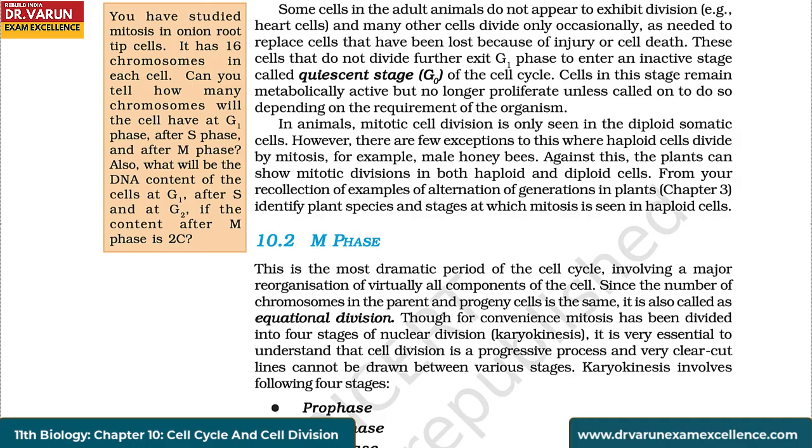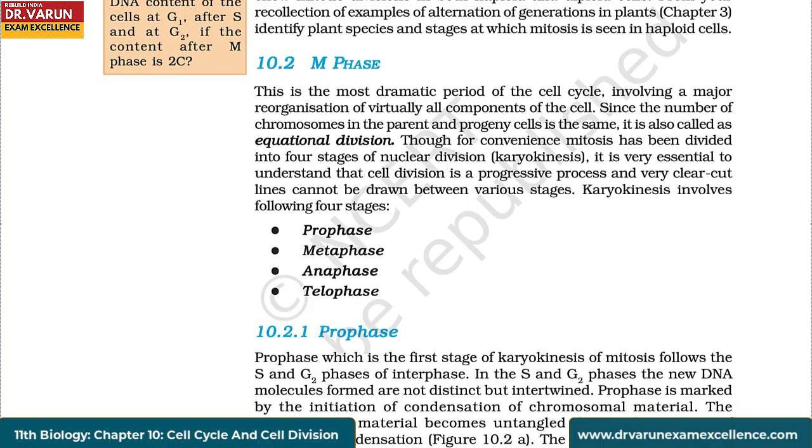From your recollection of examples of alternation of generations in plants in chapter 3, identify plant species and stages at which mitosis is seen in haploid cells.